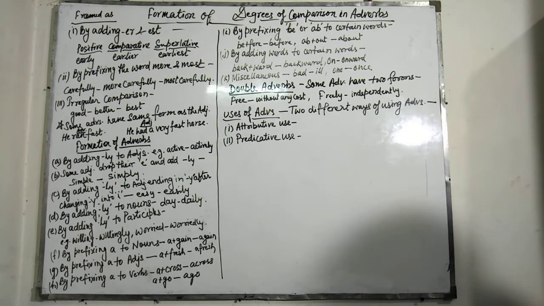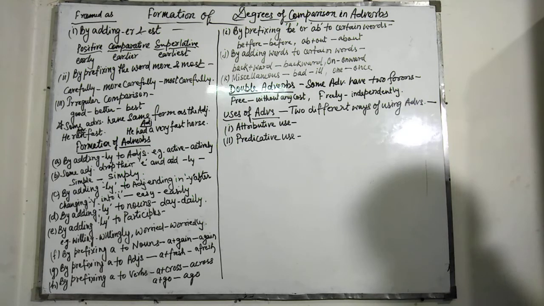Next is the position of adverbs. Adverbs of manner. These adverbs answer the question how. These are generally placed after the verb or after the object if there is one. It is raining heavily. She walks slowly. She recited the poem softly. Other examples are well, fast, quickly, carefully, calmly, etc.